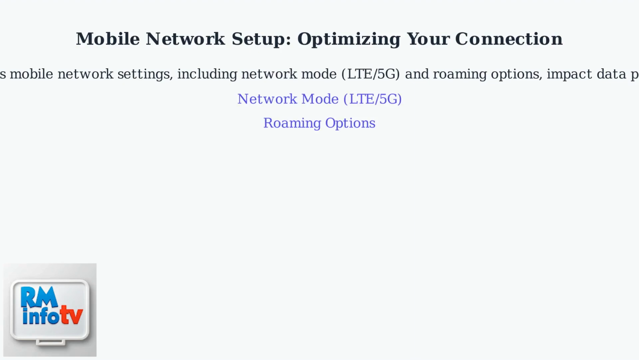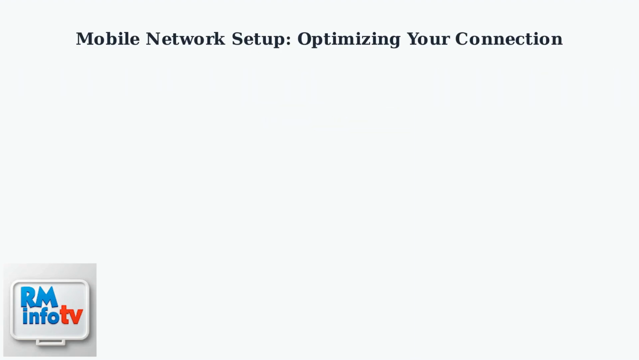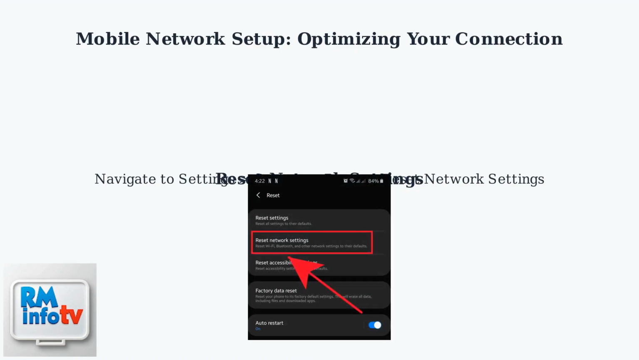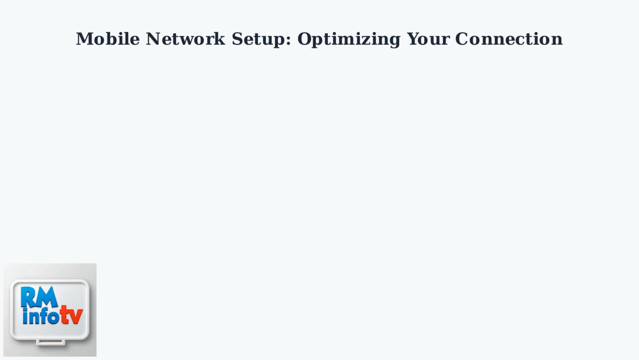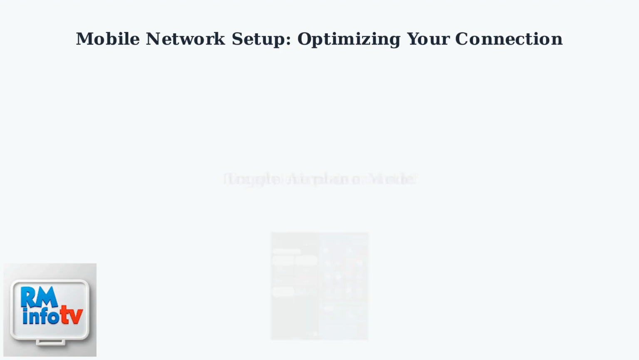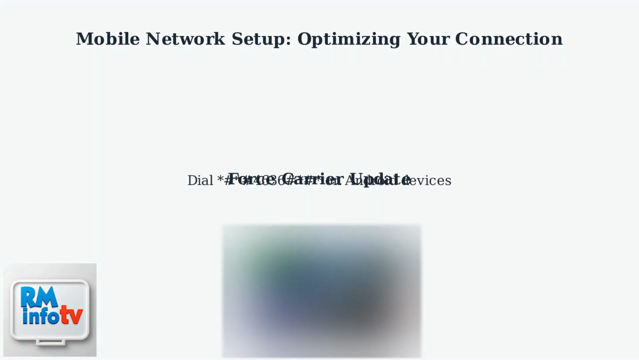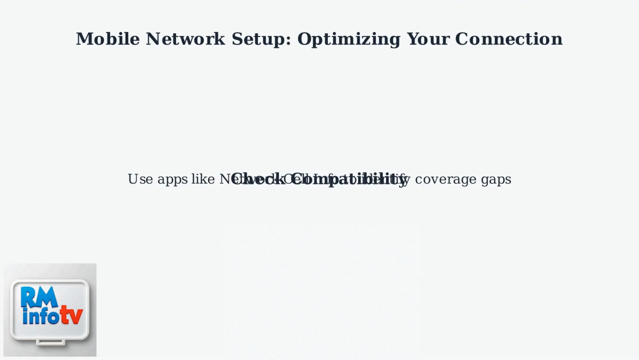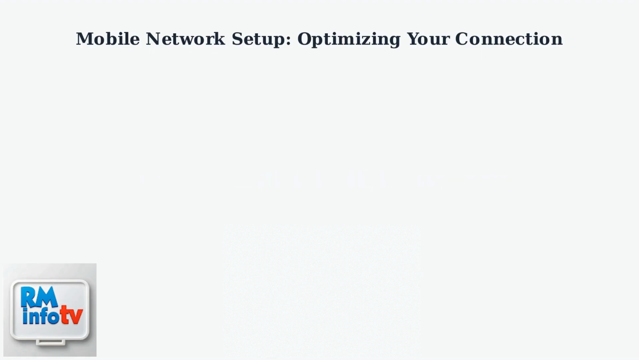Your phone's mobile network settings, including network mode and roaming options, impact data performance. Reset network settings by navigating to Settings, System, Reset Network Settings. Toggle airplane mode on and off. You can also try forcing a carrier update by dialing *4636 on Android devices. Check compatibility via apps like Network Cell Info to identify coverage gaps.